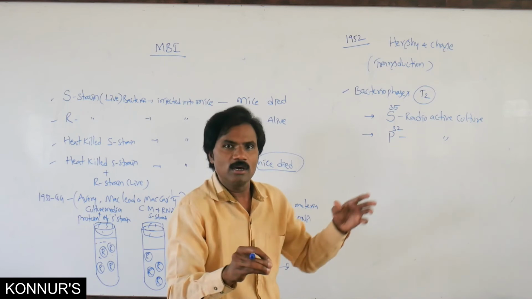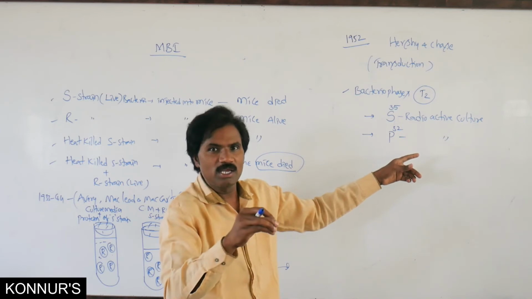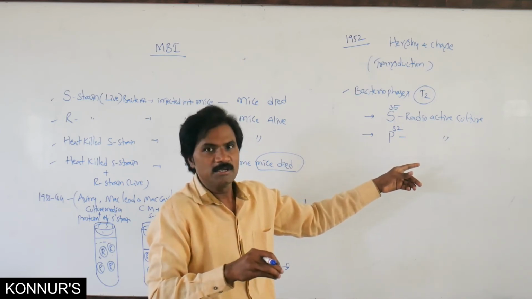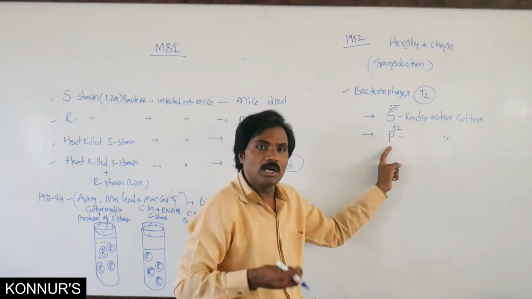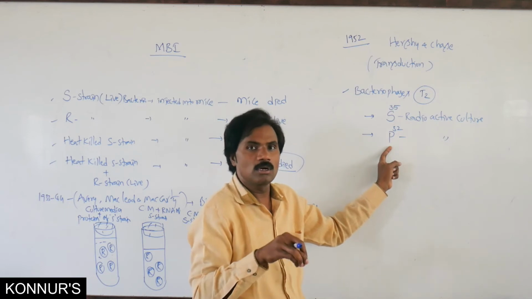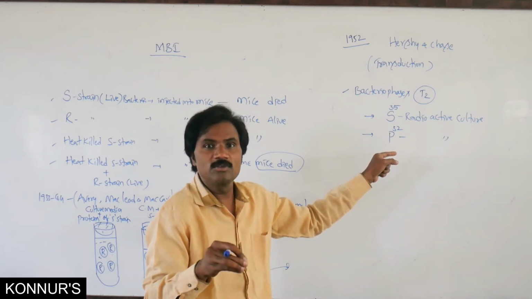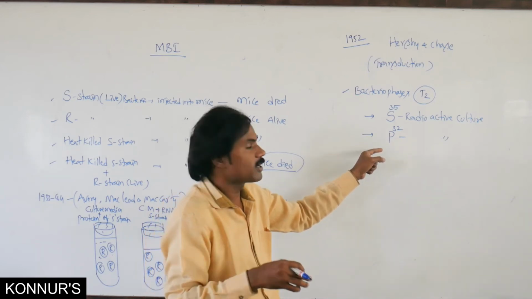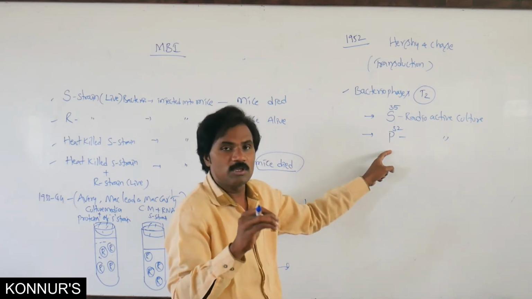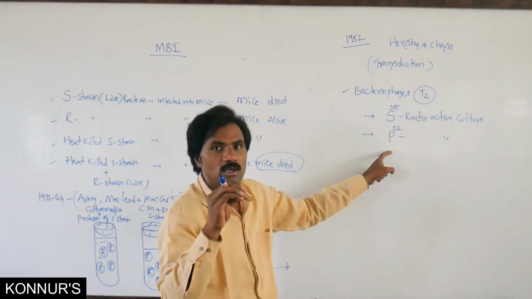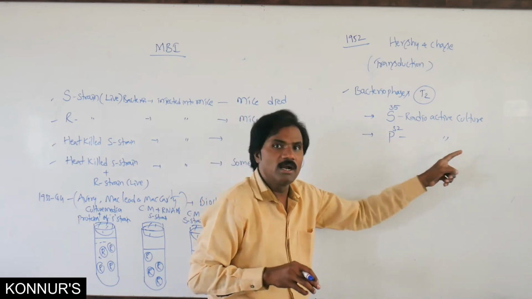In the S35 culture media, that indicates formation of sulfur-containing amino acids, like cysteine, such types of amino acids. Then with P32, the radioactive culture, it is not possible to form amino acids; it is one type of the nucleotides. So automatically it must be related to nucleic acid, that is the genetic material, the nucleoid, which is related to nucleotide.